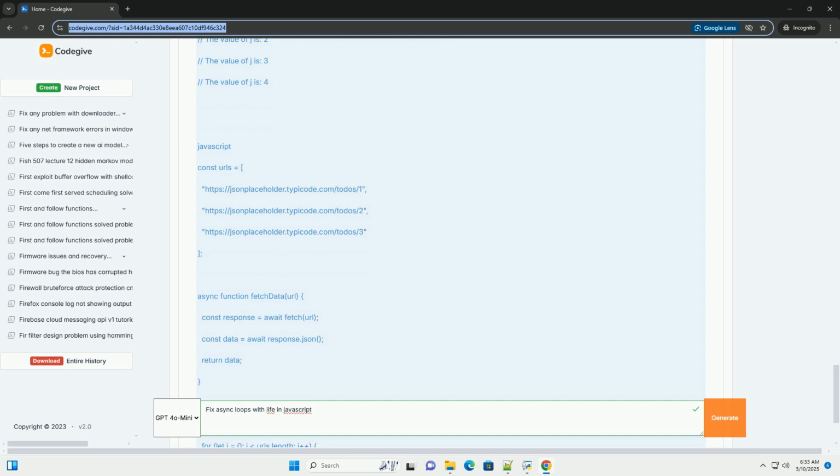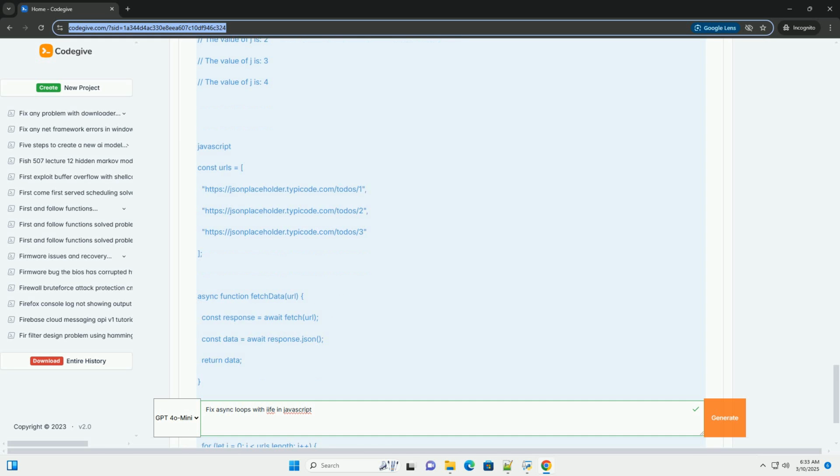However, let isn't a magic bullet for all async loop problems. Consider a more complex scenario involving an API call. While let handles the loop iteration, the order of asynchronous operations is not guaranteed. fetchData calls happen in parallel, and the responses arrive at different times. You might want a guaranteed order, or to chain operations that depend on the previous result.